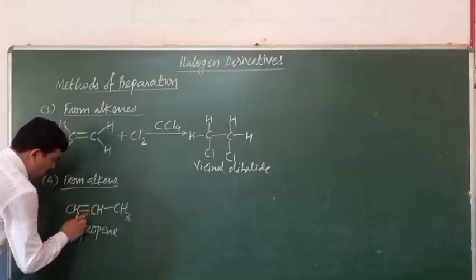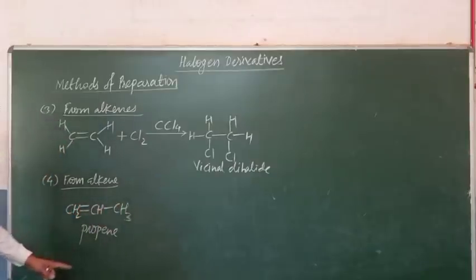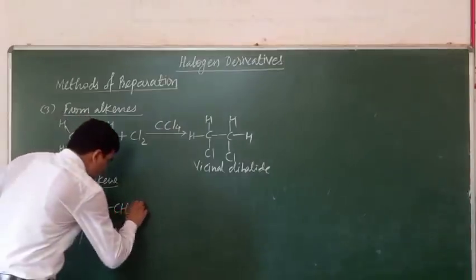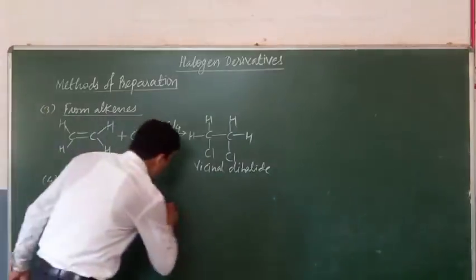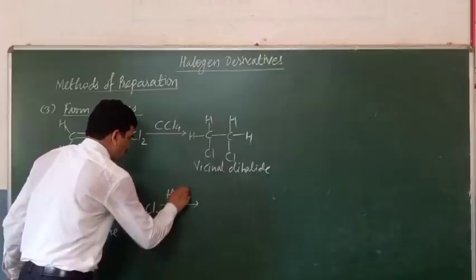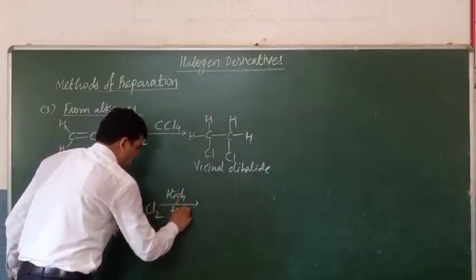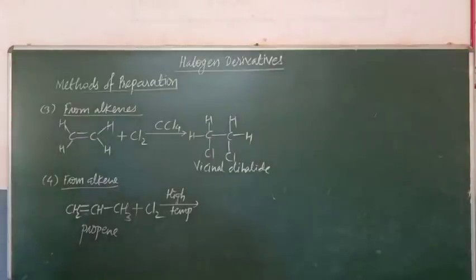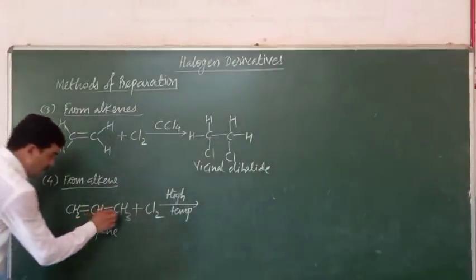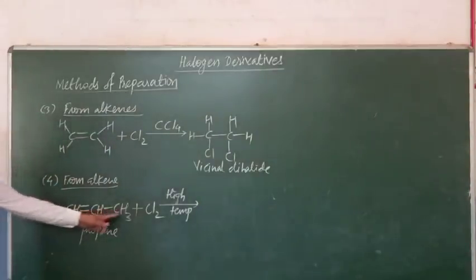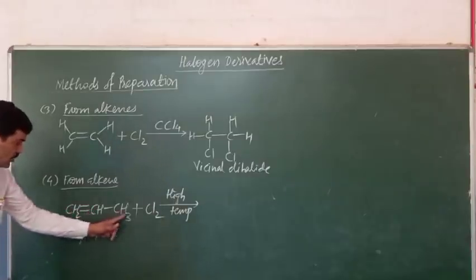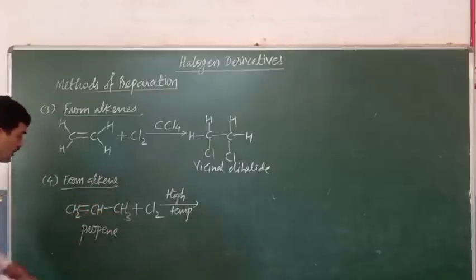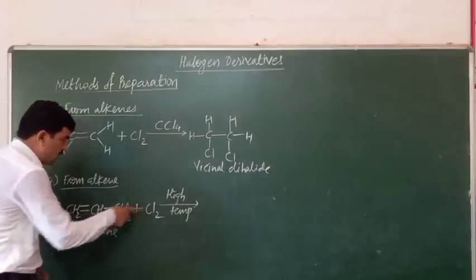Now in this propene, this carbon is an allylic carbon and these hydrogens are the allylic hydrogens. So here when we react this propene with chlorine at high temperature, then at the high temperature what happens there? There is a replacement of allylic hydrogen. These three hydrogen atoms are allylic hydrogen atoms with respect to this carbon-carbon double bond. So one of the allylic hydrogens gets replaced by Cl.